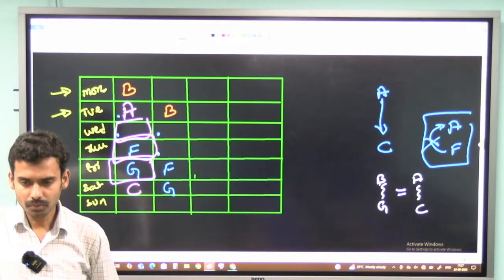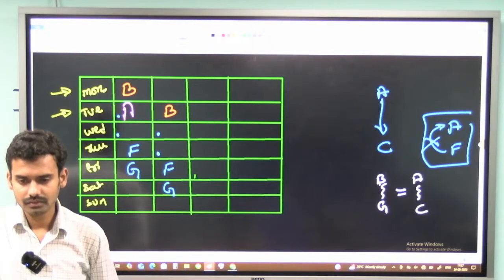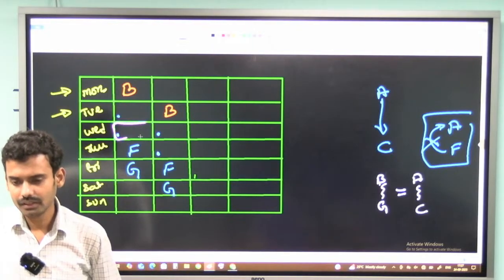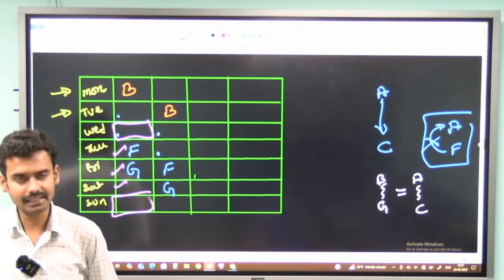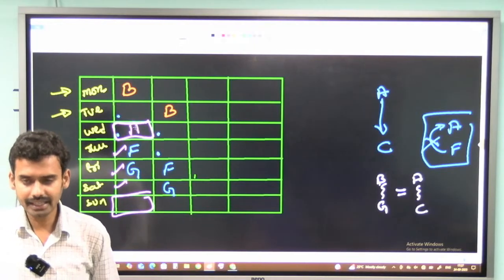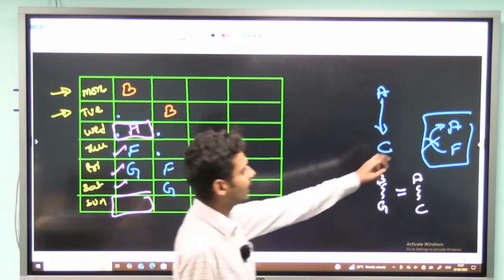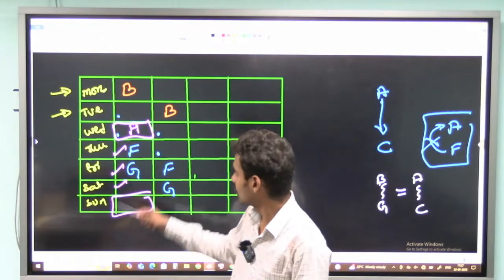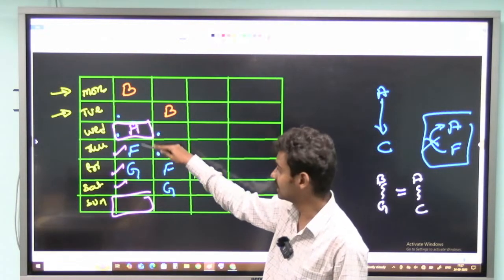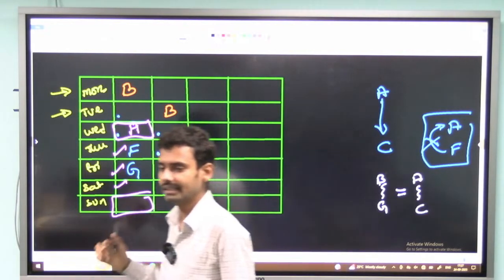Or suppose I consider A here: 1 person, 2 persons, 3 persons, I can consider C here, no doubt. But don't you think I will be violating this condition? A cannot be just before F, but if I consider A here, he becomes just before F. So I can't consider A here.